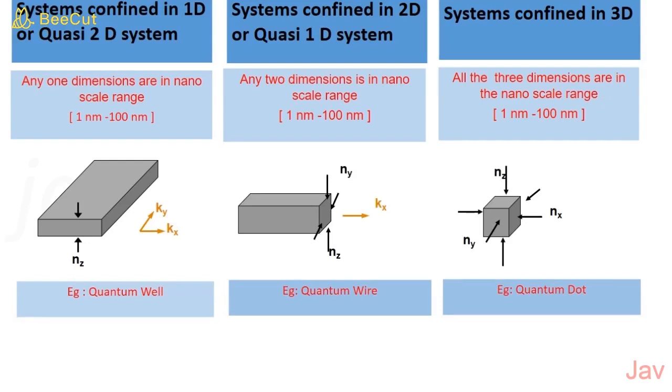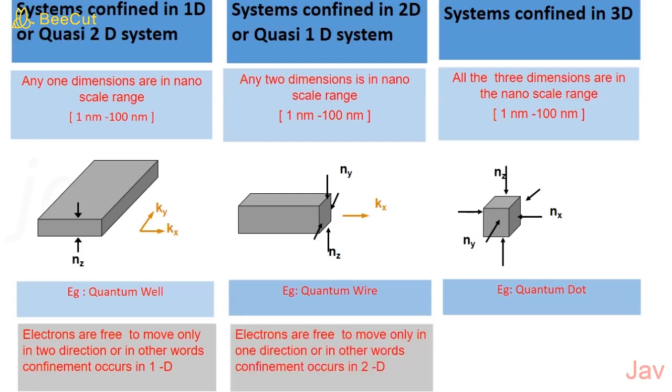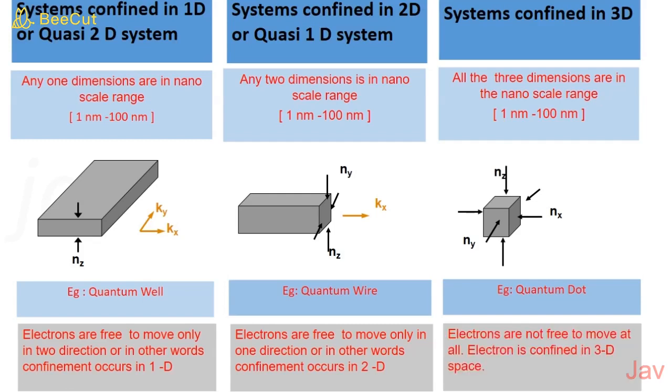In the case of system confined in one dimension, electrons are free to move only in two directions. Or in other words, confinement occurs only in one dimension. Confinement means restricting the motion of the electron in a space with dimension of their de Broglie wavelength. In the case of system confined in two dimensions, electrons are free to move only in one direction, or in other words, confinement occurs in two dimensions. In the case of system confined in three dimensions, electrons are not free to move in all directions. Electron is confined in 3D space.